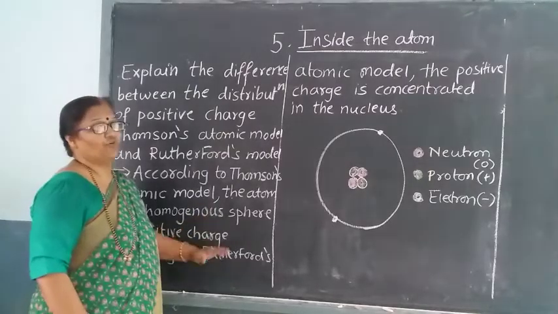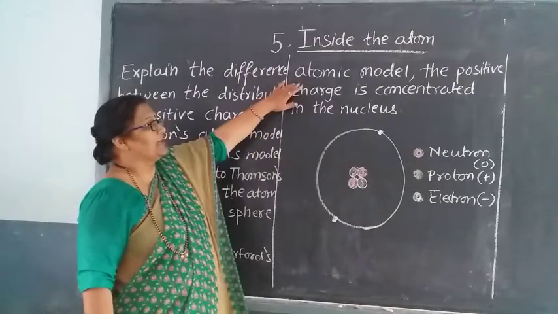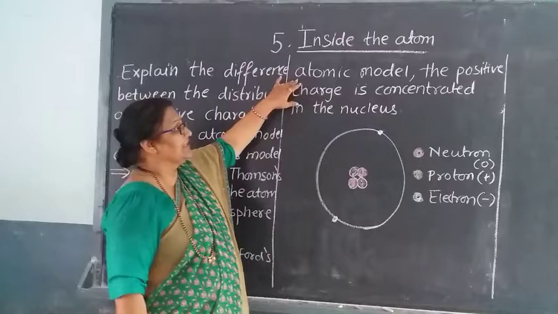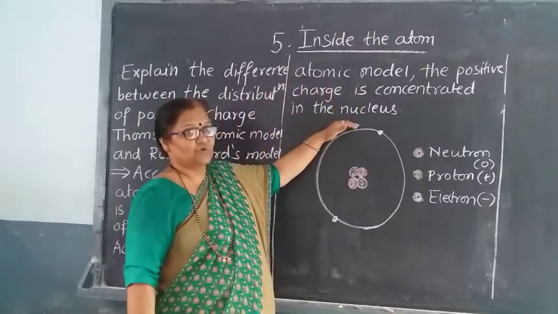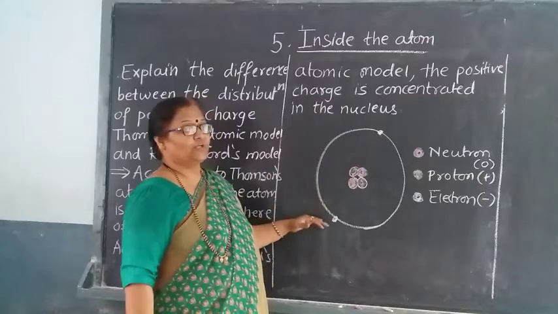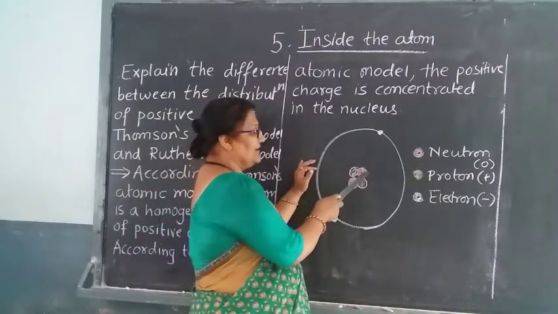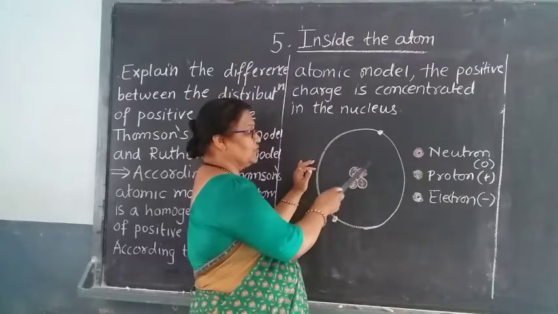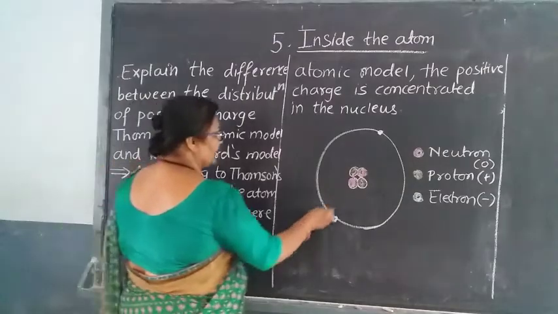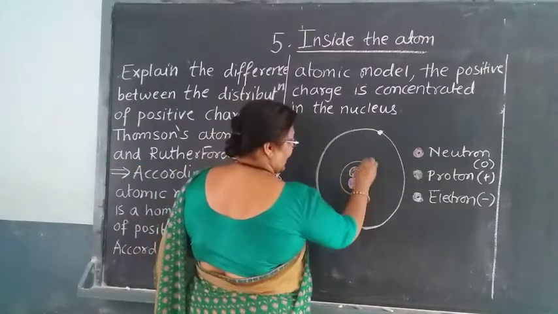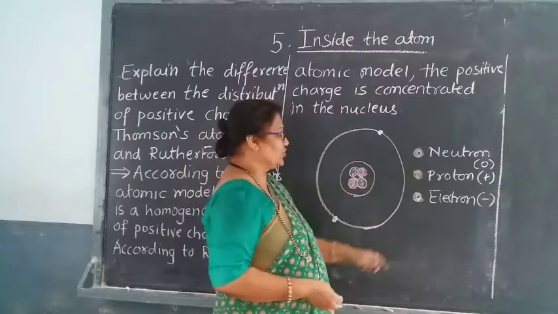According to Rutherford's atomic model, the positive charge is concentrated in the nucleus. At the middle there is a nucleus, and the nucleus has protons and neutrons.